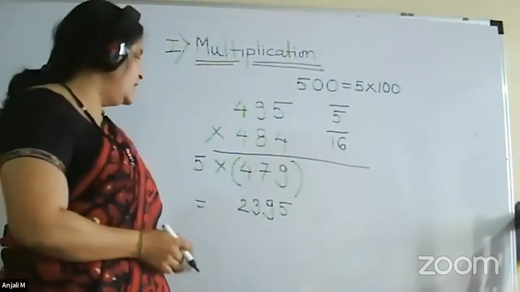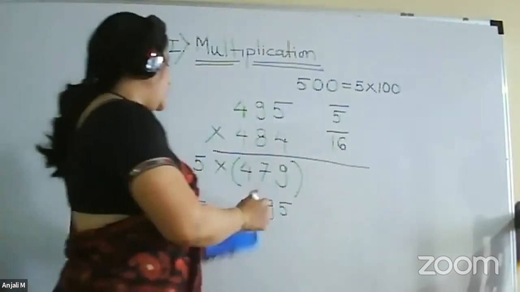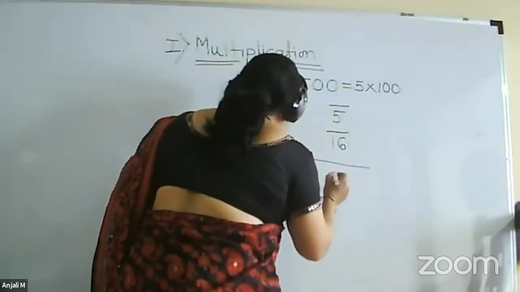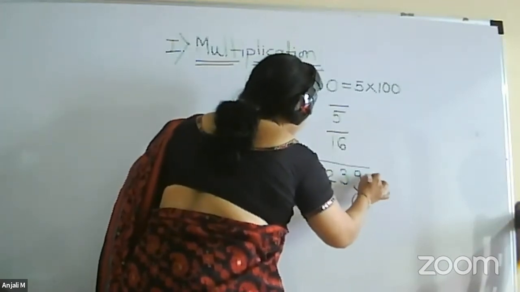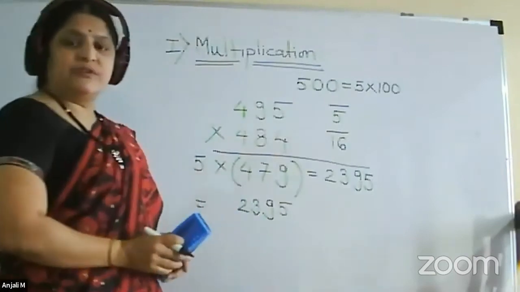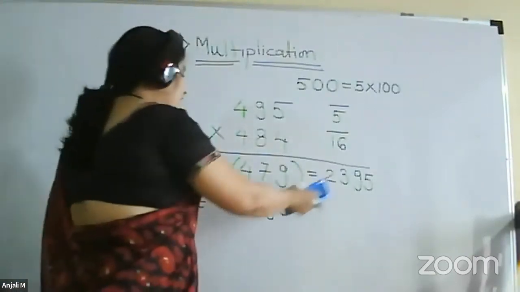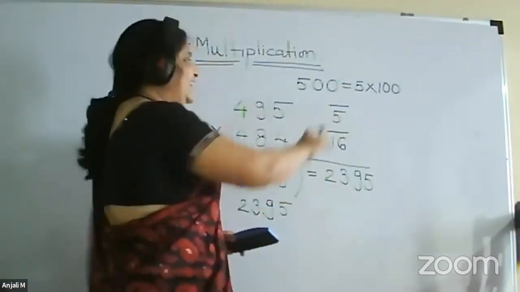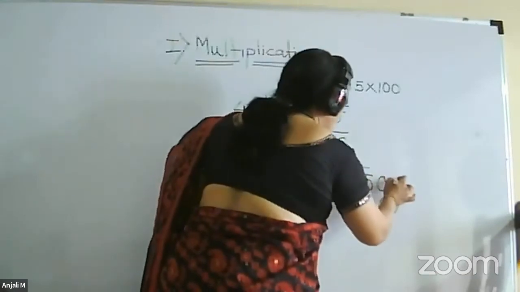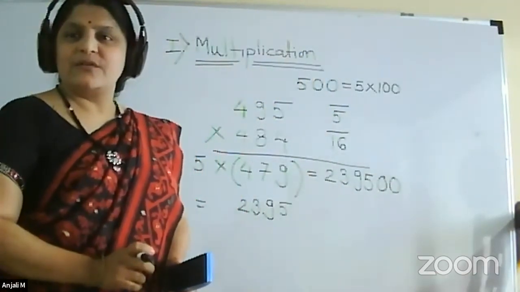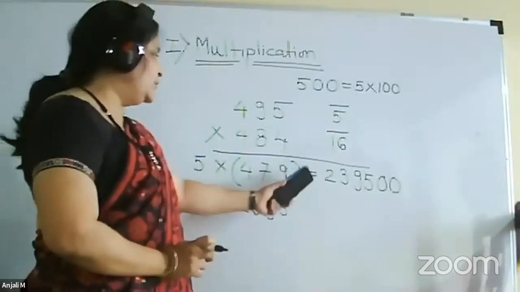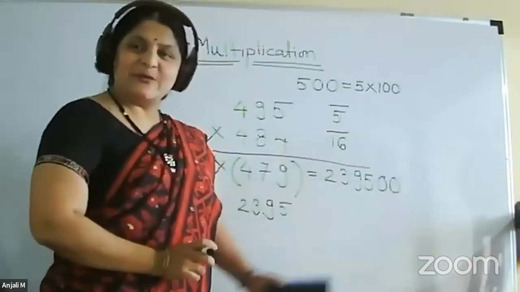Yes, have you done it? So I will write it here. This will be 2395. After that, you have to attach again the number of zeros. So what will be the number of zeros? 0 0. So 239500.